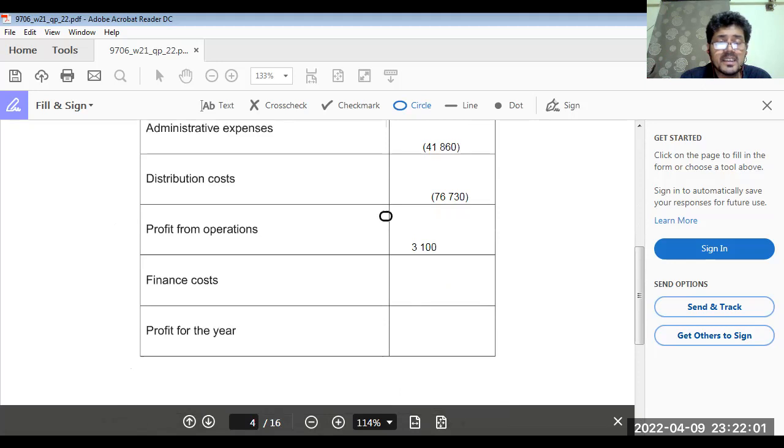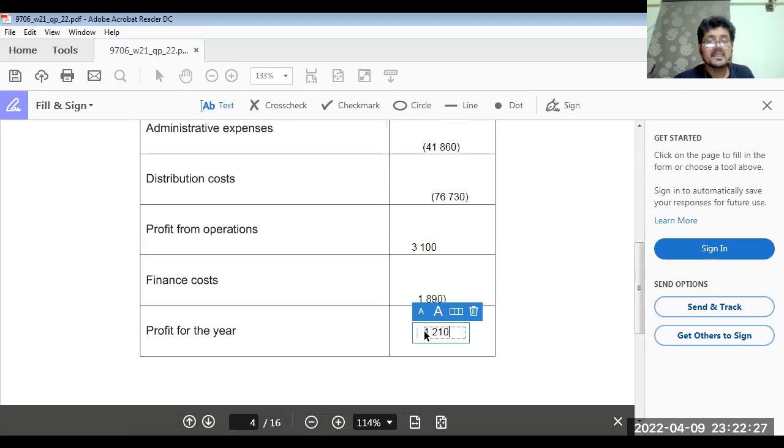Finance cost, in brackets, 1,890, and we get the profit for the year: 3,100 minus 1,890. The answer is 1,210. This is the profit for the year.